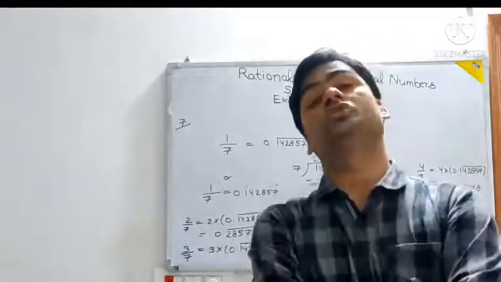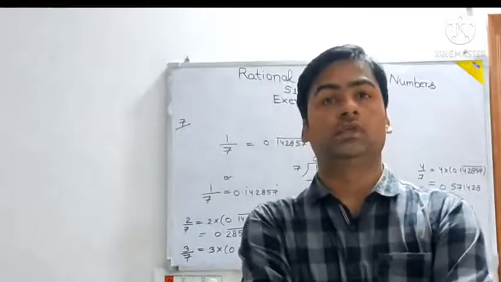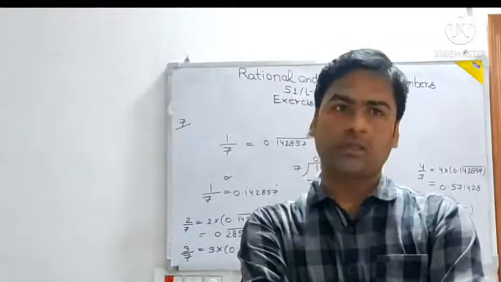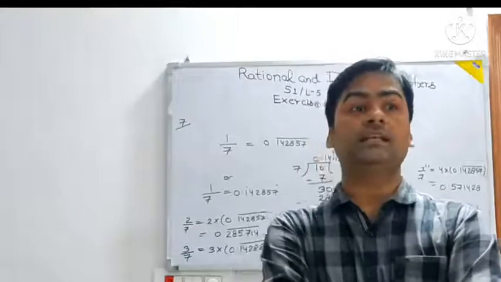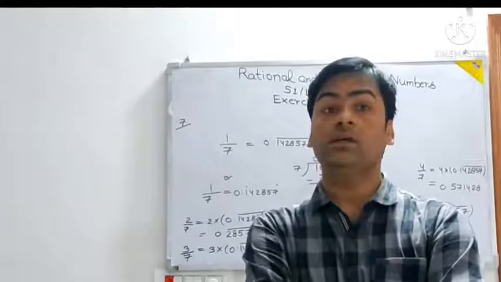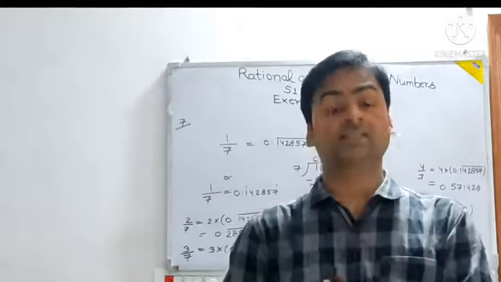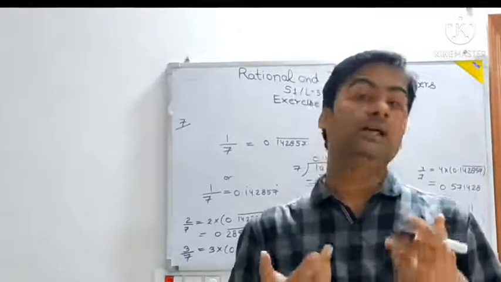There are also some questions in which they say, tell whether the following numbers are rational or irrational. So always the p by q form is okay, but you also have to understand that if a rational number has a terminating decimal expansion, or a non-terminating but recurring decimal expansion, in that case also it will be a rational number only.